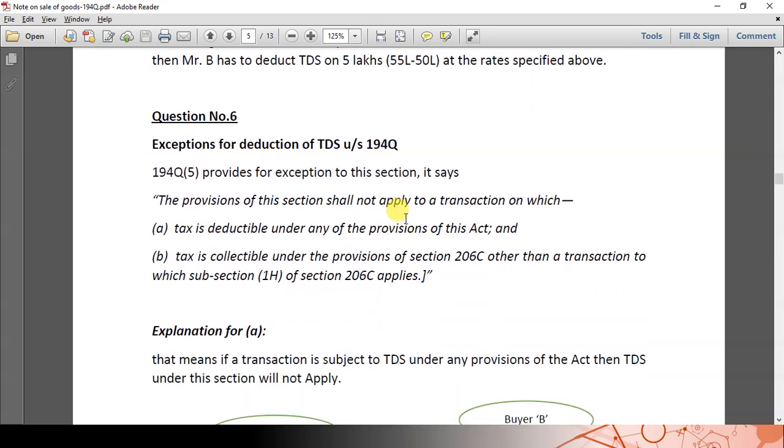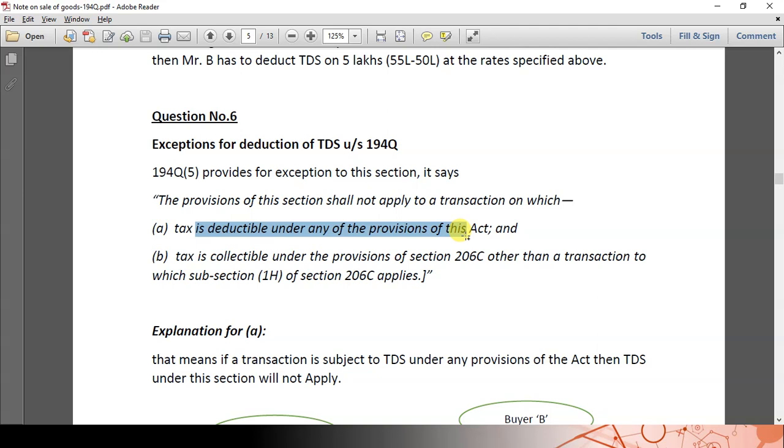So viewers, there are a few exceptions provided under section 194Q. In these exceptions, for the transactions covered over here, TDS under section 194Q is not applicable. Subsection 5 of section 194Q provides for the exception. It says tax is not deductible if it is deductible under any other provisions of the Act. That means on a transaction on which tax is deductible under any other provisions of the Act, this section is not applicable.